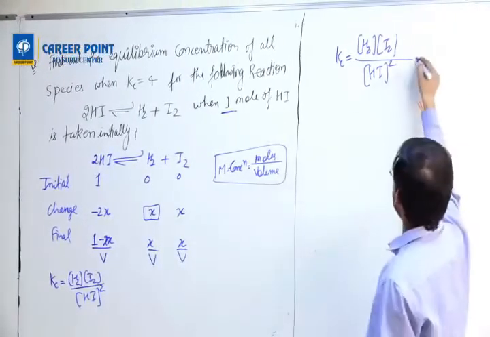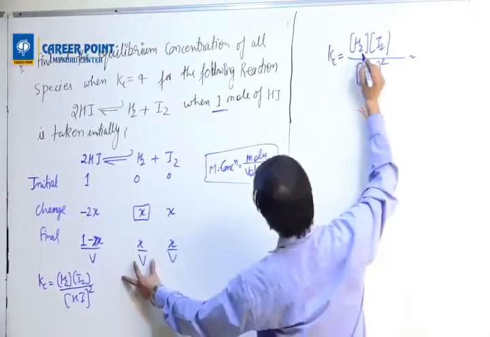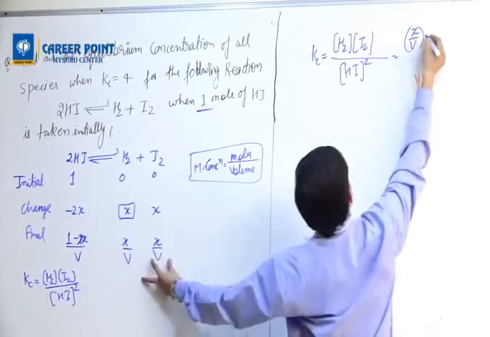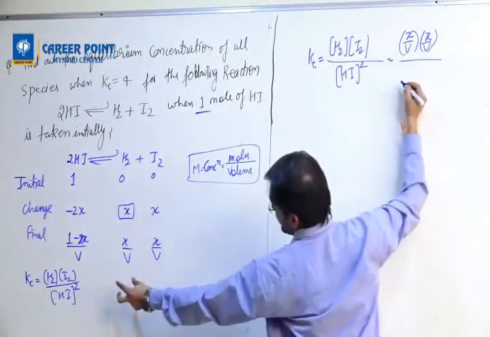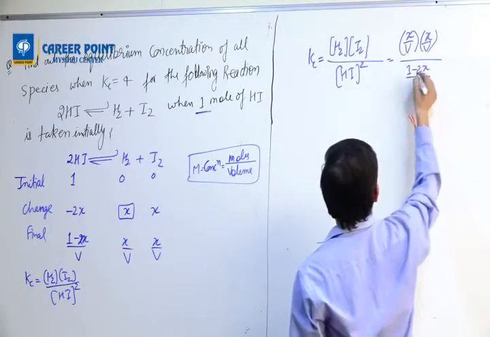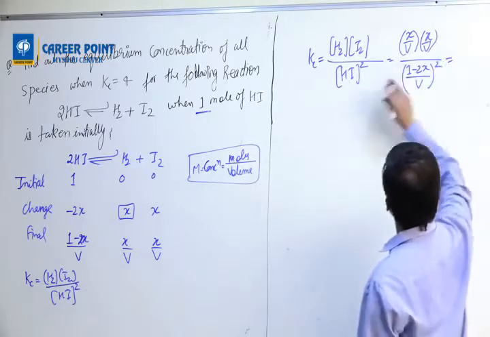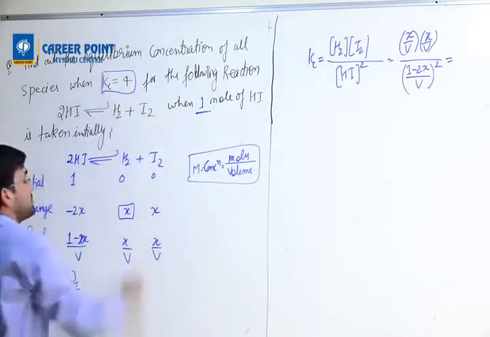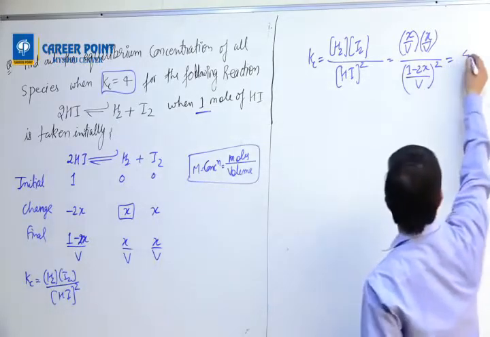Taking values from here, H2 is x by V, and then another x by V, divided by HI, which is 1 minus 2x by V, whole square. This equals Kc, and I have the value of Kc, which is 4. So I am going to write Kc equals 4 here.